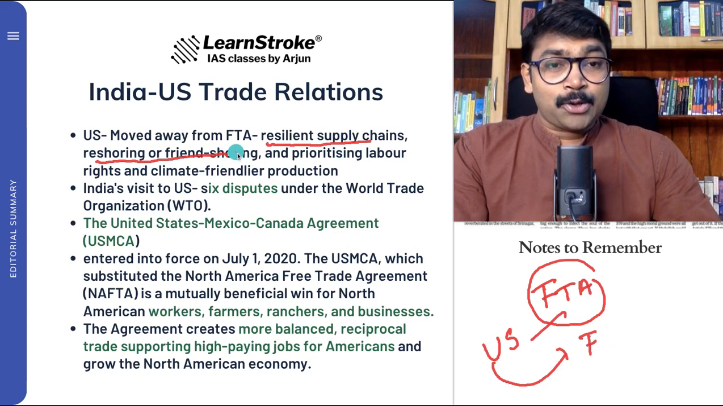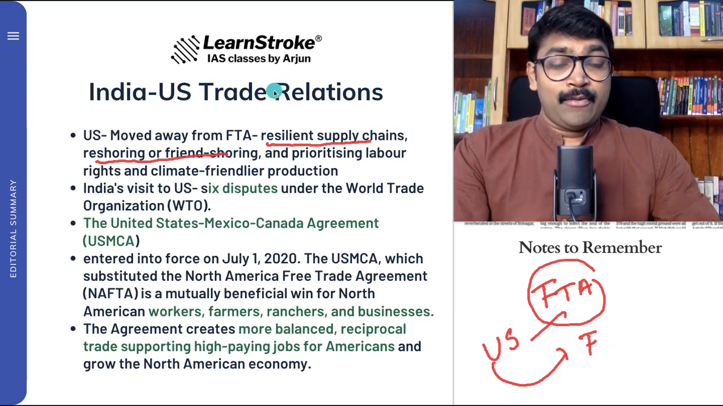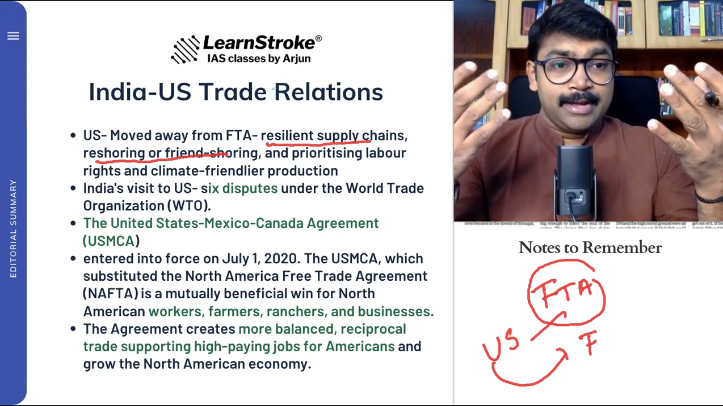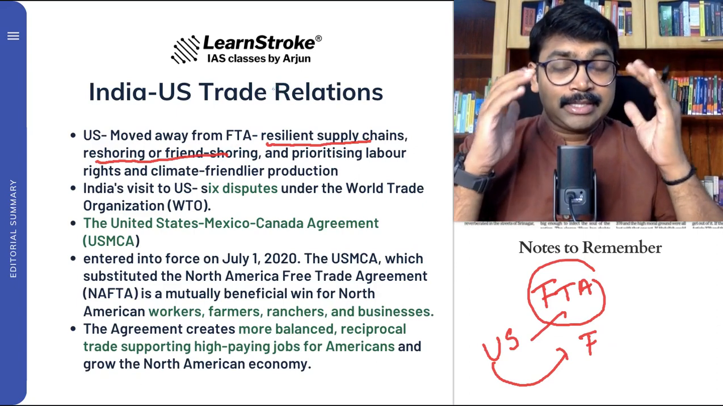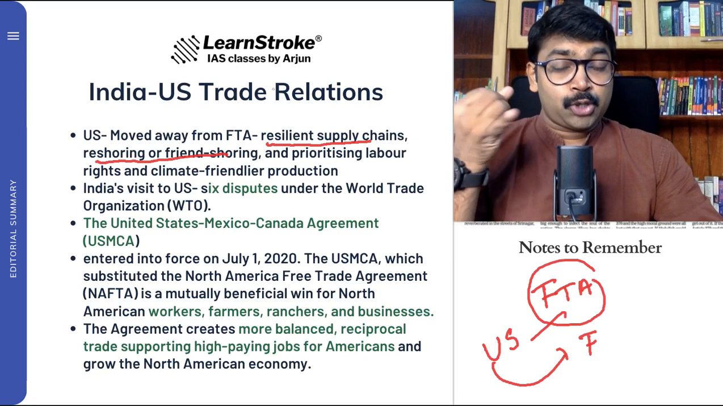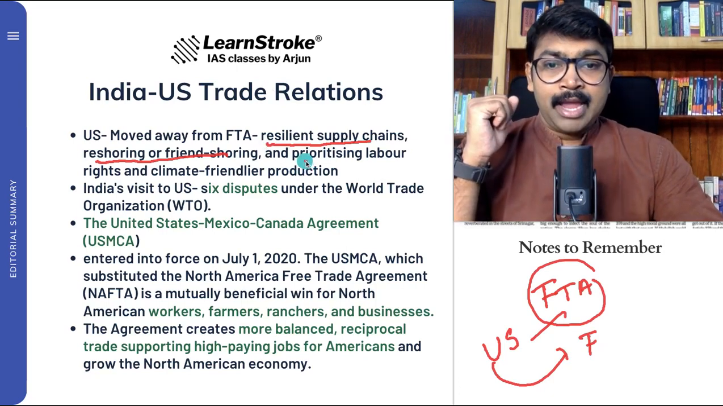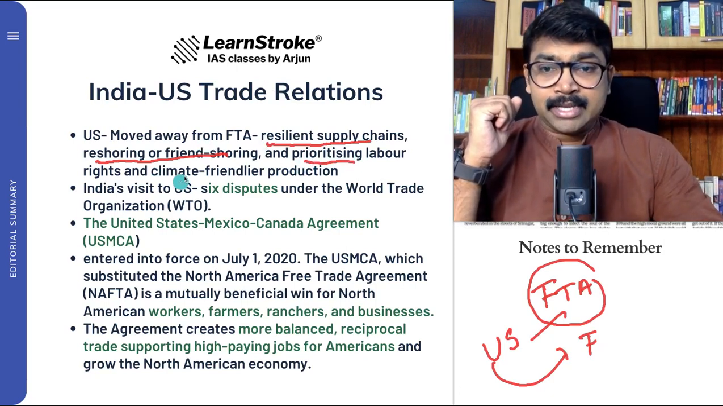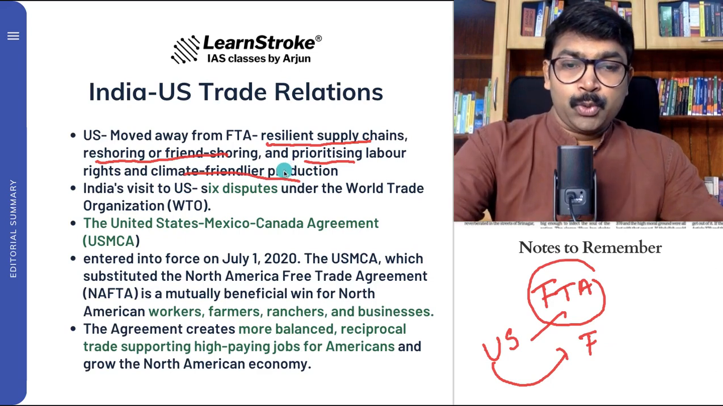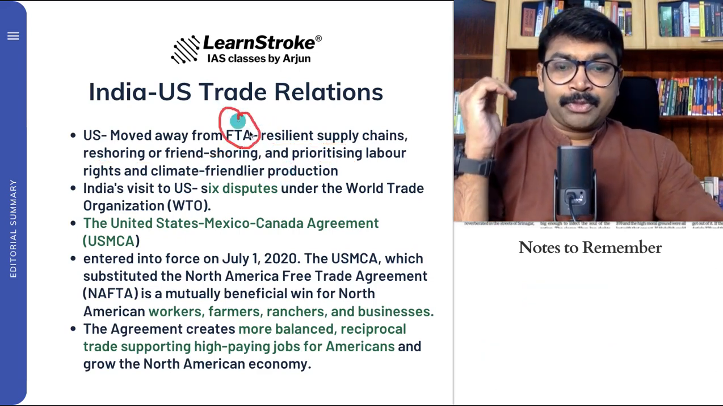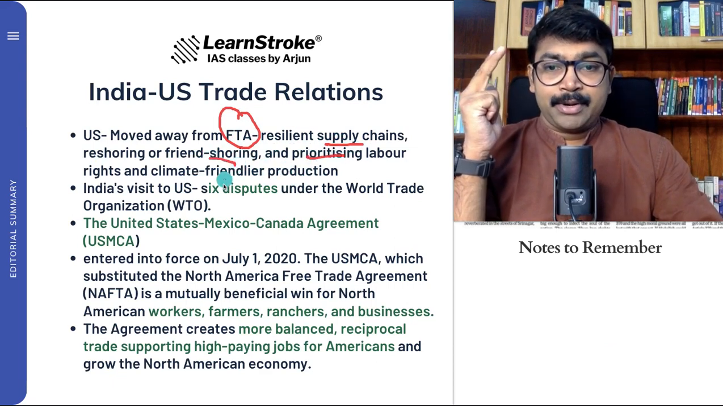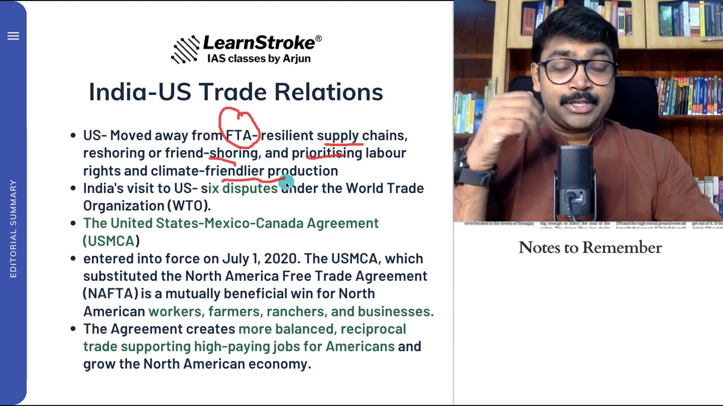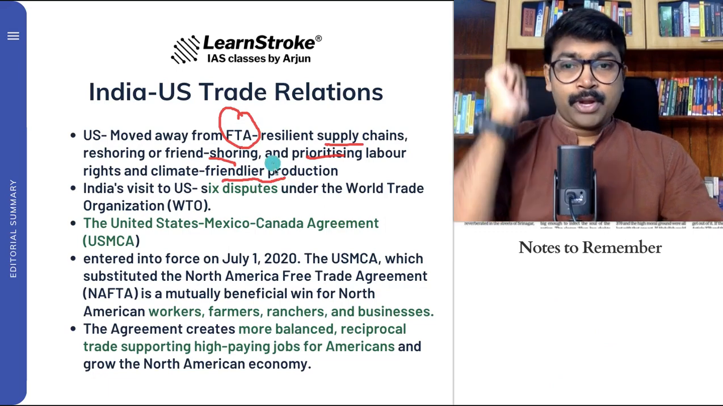We have already discussed this concept in editorial one, where one country is dependent on another country, a friendly country which shares the same values. It takes products, raw materials, everything. Friendshoring, and even prioritizing labor rights and climate friendly production. So the US has gone beyond FTA, the free trade agreement. It creates supply chains, friendshoring, prioritizing labor issues, and more climate friendly production. So the US has gone much higher.